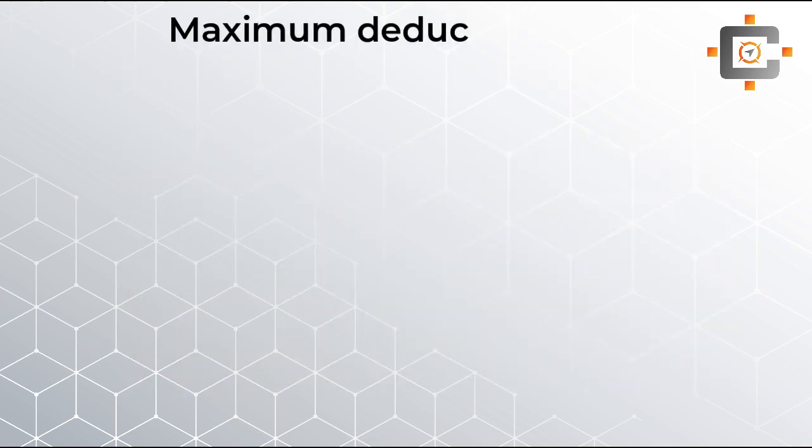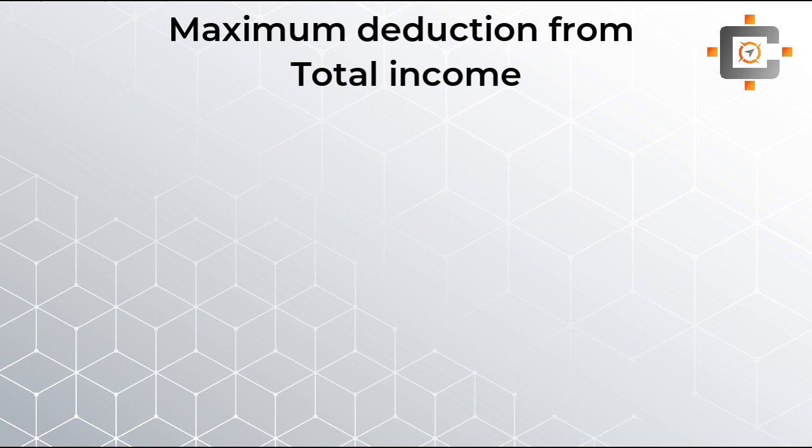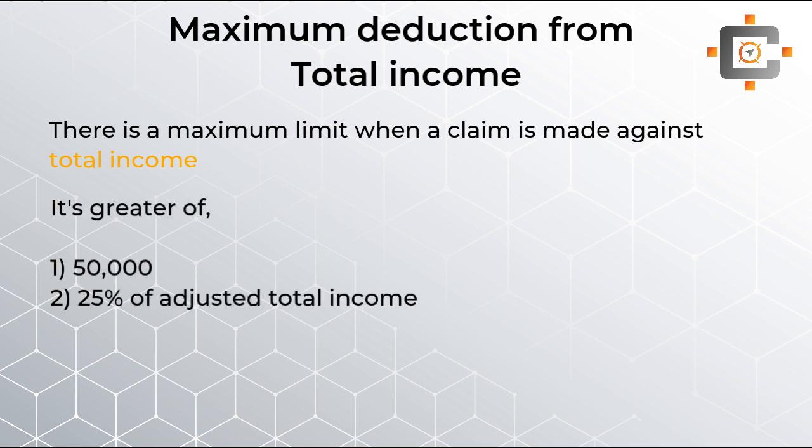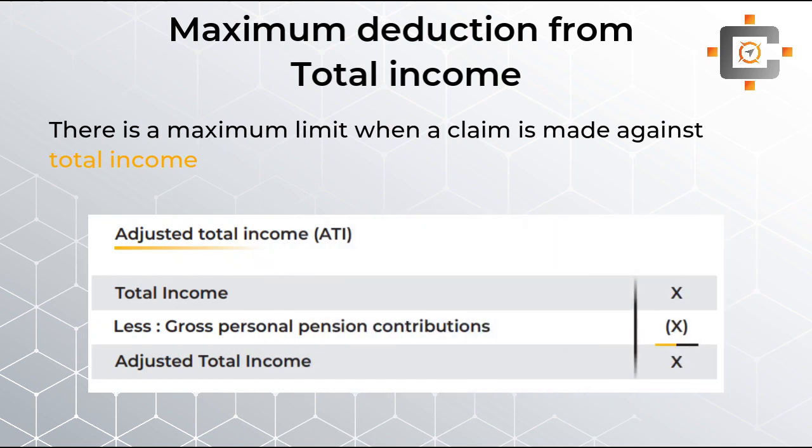Then after, the next concept is the maximum deduction from the total income. If you are choosing the total income option, there is a maximum limit given by HMRC. Whenever you choose your total income option, whether current year total income or carryback total income, the maximum limit is the greater of 50,000 or 25% of the adjusted total income. Now what do we mean by adjusted total income? You can see over here the proforma of adjusted total income: total income less gross personal pension contribution gives the adjusted total income.